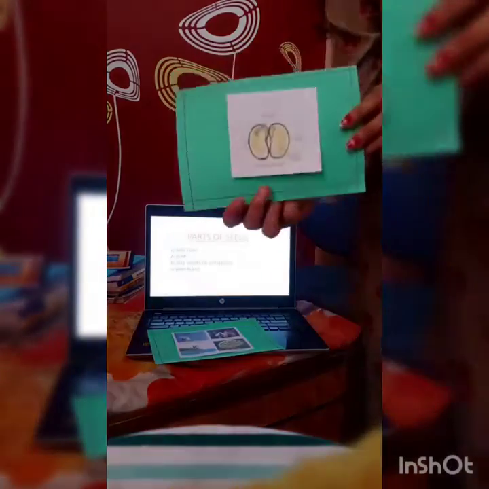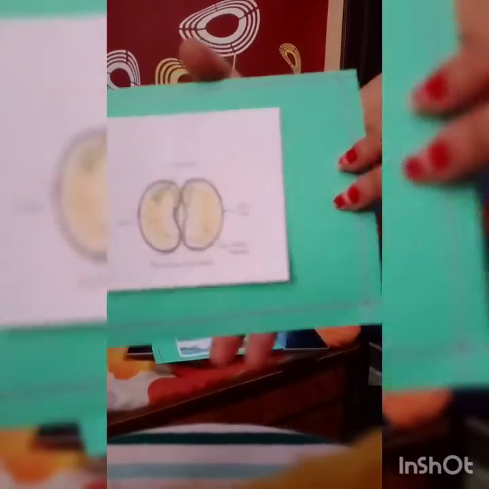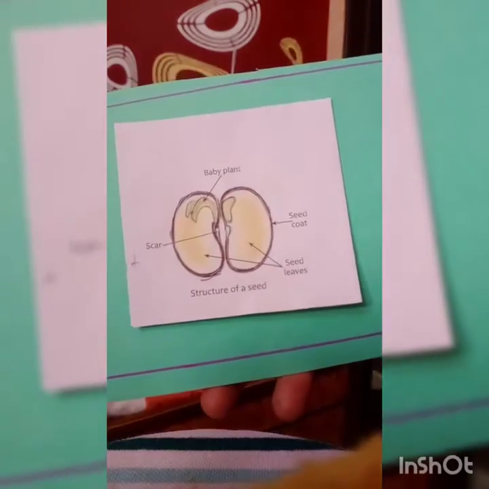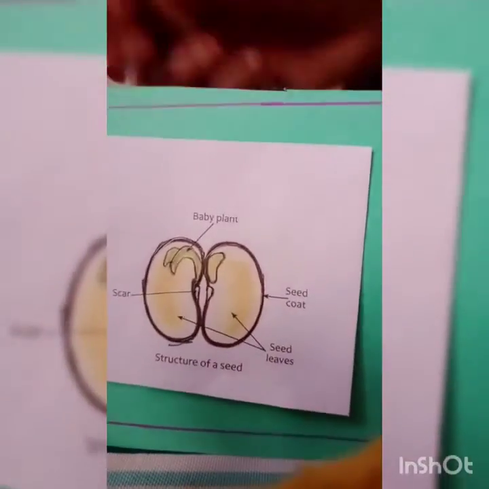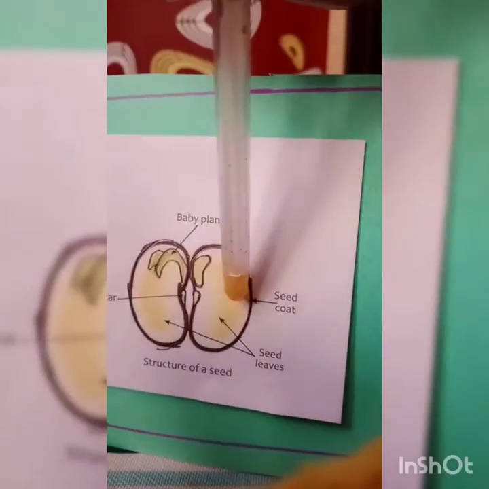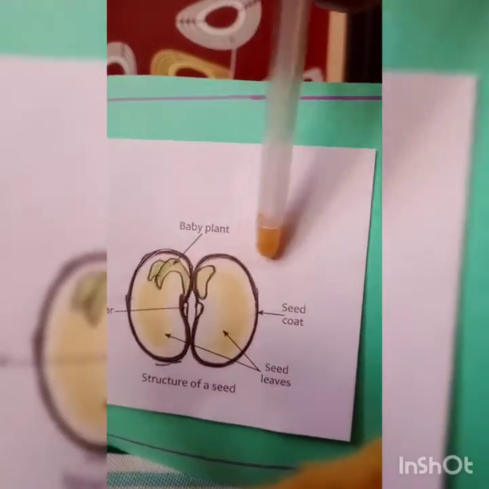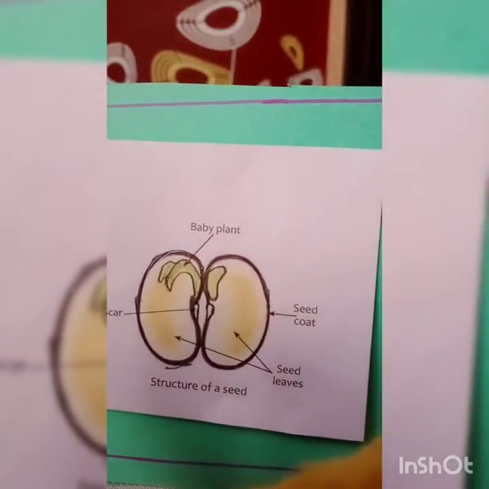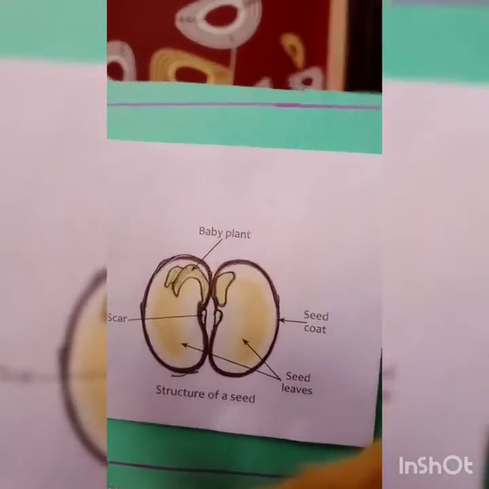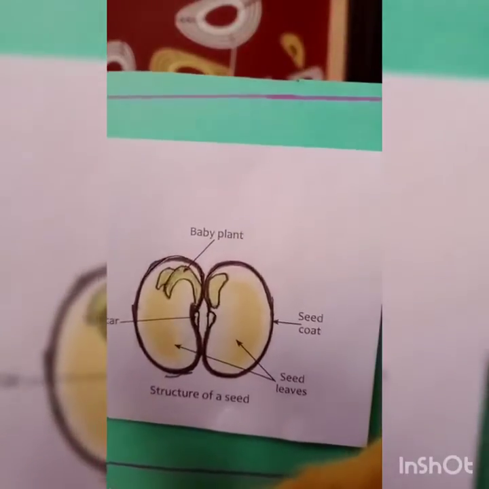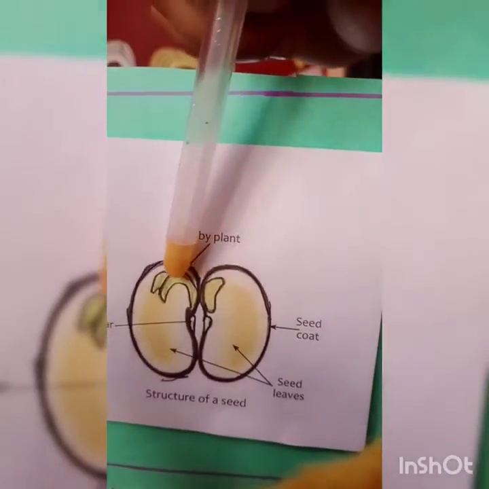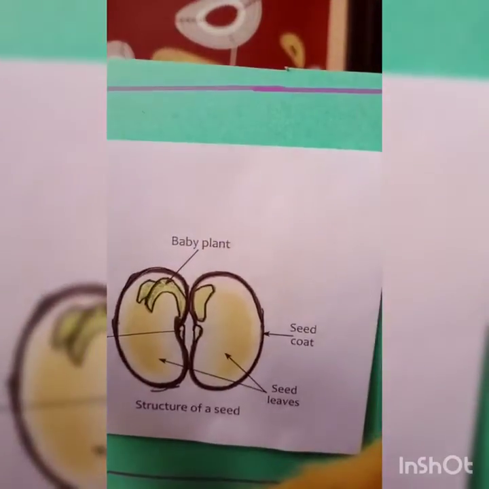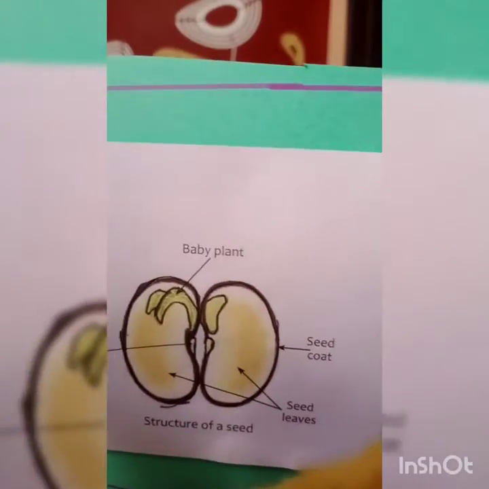This is a picture of parts of seed. As you can see, there are two cotyledons. This is the first cotyledon, this is the second cotyledon, and the outer covering of a seed is called seed coat. In this picture you can see the cotyledons are separated. The seed has been opened, and there is a tiny little baby plant there. Can you see that? It is green in color, and two tiny leaves are there.